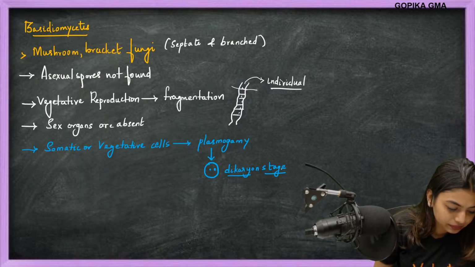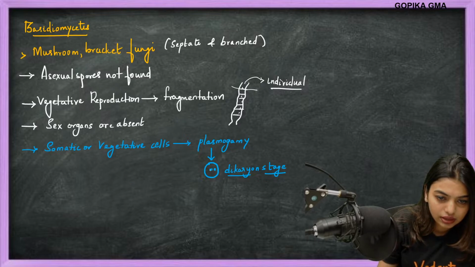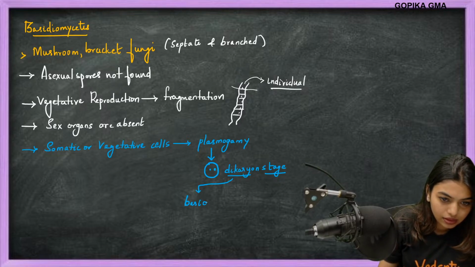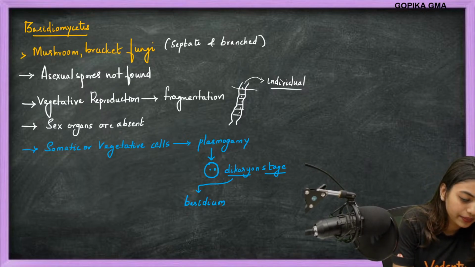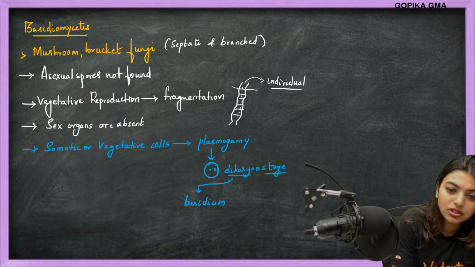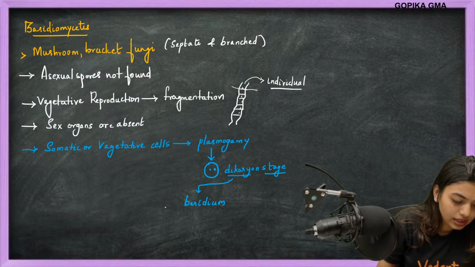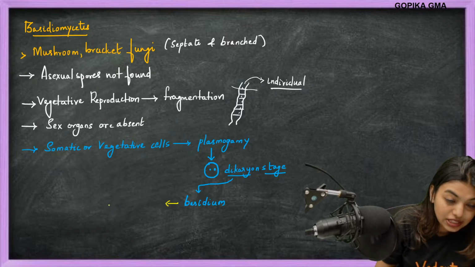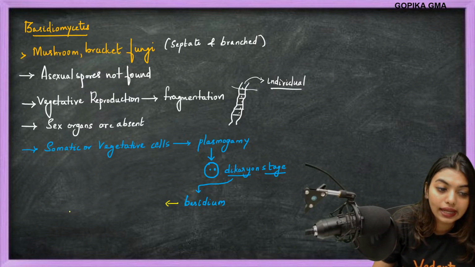Got it? Dikaryon stage. Now this dikaryon stage will give rise to basidium. Clear? Dikaryon stage will give rise to basidium. Now this basidium will grow basidiospores. And how will they grow? They will grow exogenously.